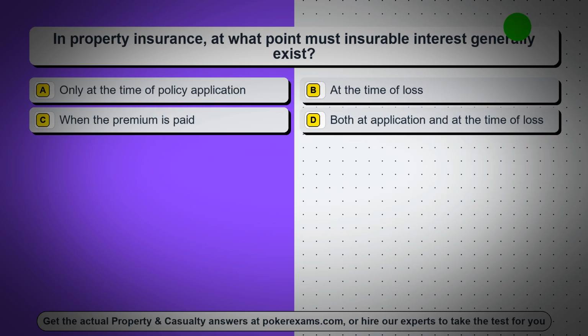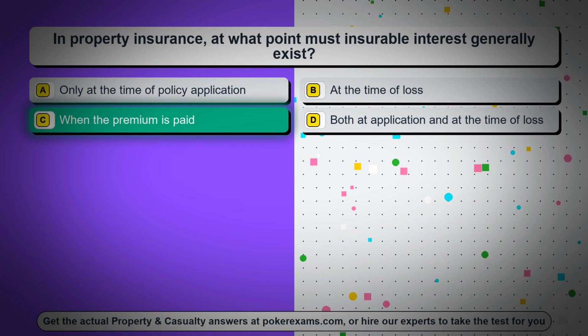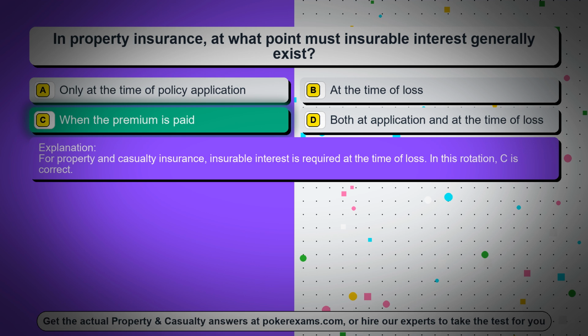Question 19. In property insurance, at what point must insurable interest generally exist? Option A, only at the time of policy application, option B, at the time of loss, option C, when the premium is paid, option D, both at application and at the time of loss. The correct answer is option C, when the premium is paid. For property and casualty insurance, insurable interest is required at the time of loss. In this rotation, C is correct.